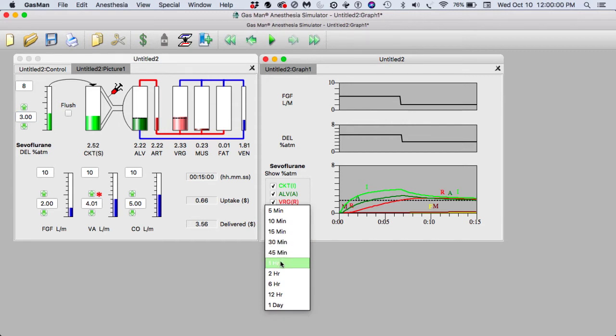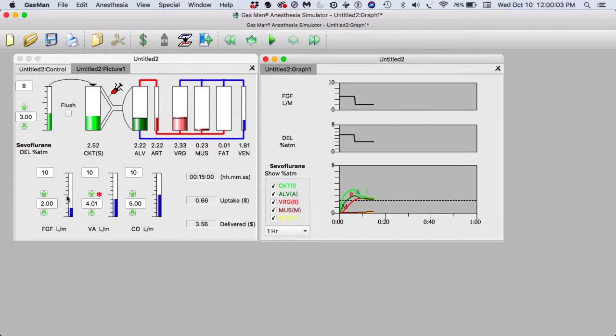Let's carry this now out to a longer anesthetic, leaving the fresh gas flow and the vaporizer setting almost where they were, but going down a little bit on the vaporizer. As we saw in an earlier simulation, the tail of the alveolar tension curve requires us to turn down the vaporizer over time. So I shall set this to 2.5% and continue running out, watching the curve of inspired and expired and alveolar stay fairly constant. It's falling a bit, but I believe we will be okay.